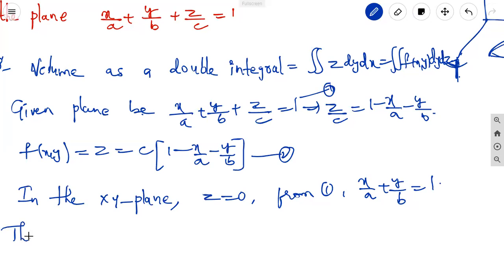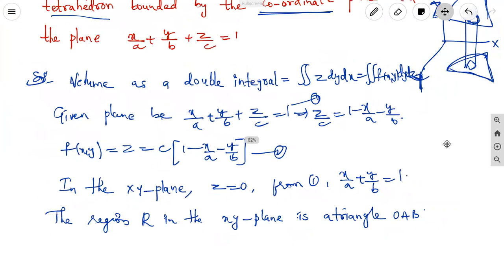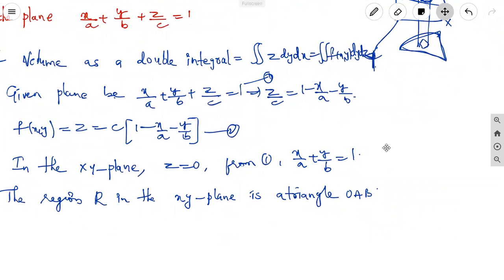The region capital R in the xy plane is a triangle. The tetrahedron turns into triangle OAB. We can take the triangle here, this is the XYZ plane.